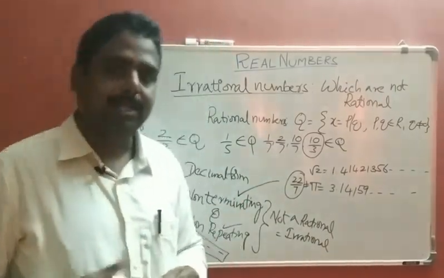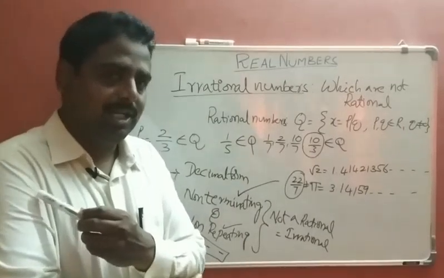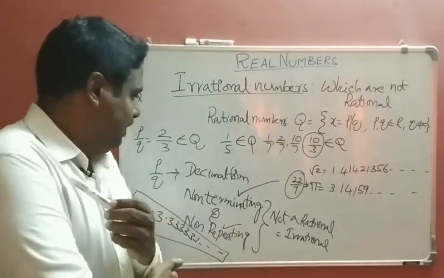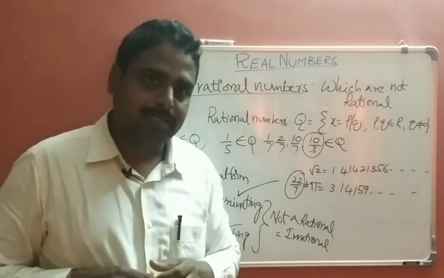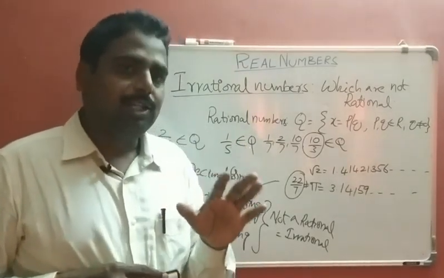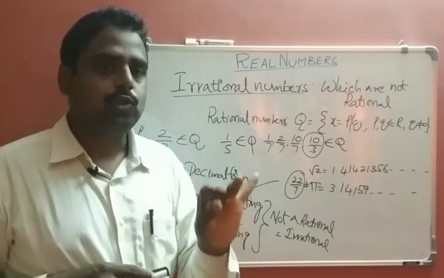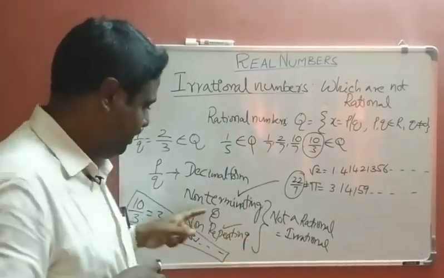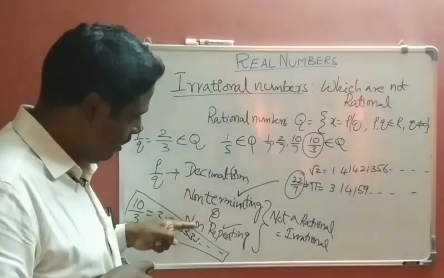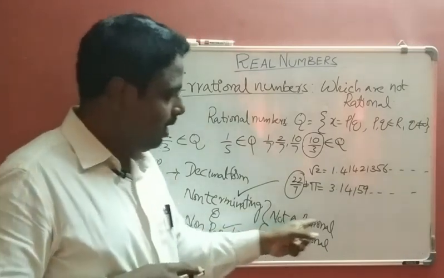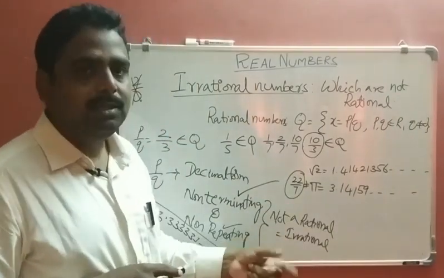So this is the basic difference between rational numbers and irrational numbers. By the definition of irrational numbers, after converting into decimal form, if it is non-terminating and non-repeating, then it is called not a rational number. Once again I am repeating: non-terminating, non-repeating, not a rational. Not a rational means irrational.